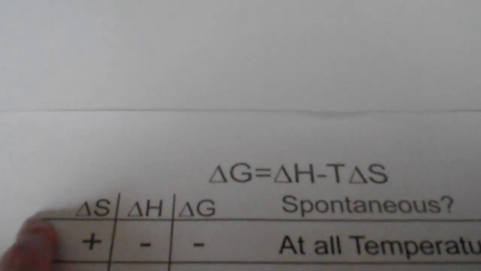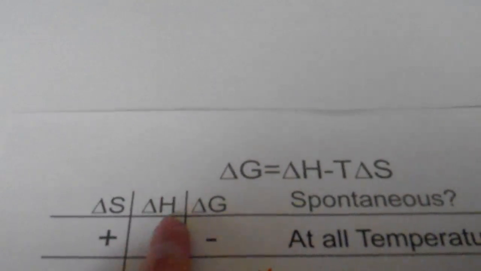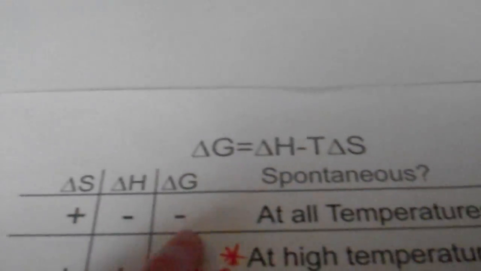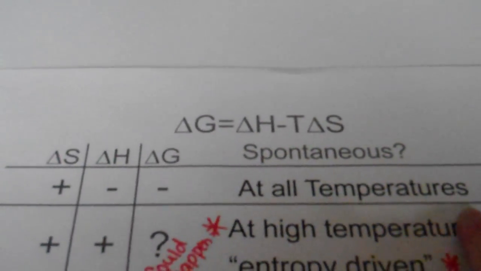So here's a good summarization. We have our Gibbs free energy equation, and we want to know if it'll be spontaneous or not, depending on our delta S and delta H, our entropy and our enthalpy. If our entropy is positive and our enthalpy is negative, our Gibbs energy will always be negative. Therefore, it is spontaneous at all temperatures.